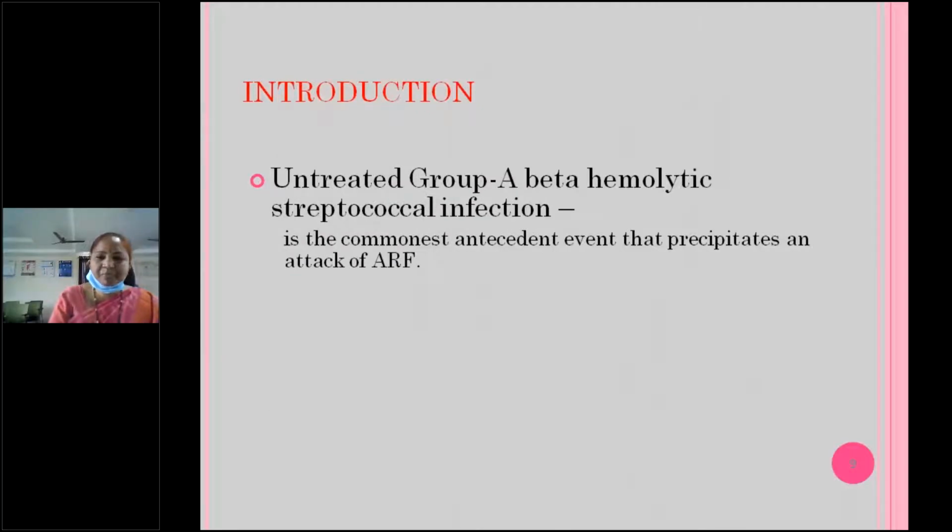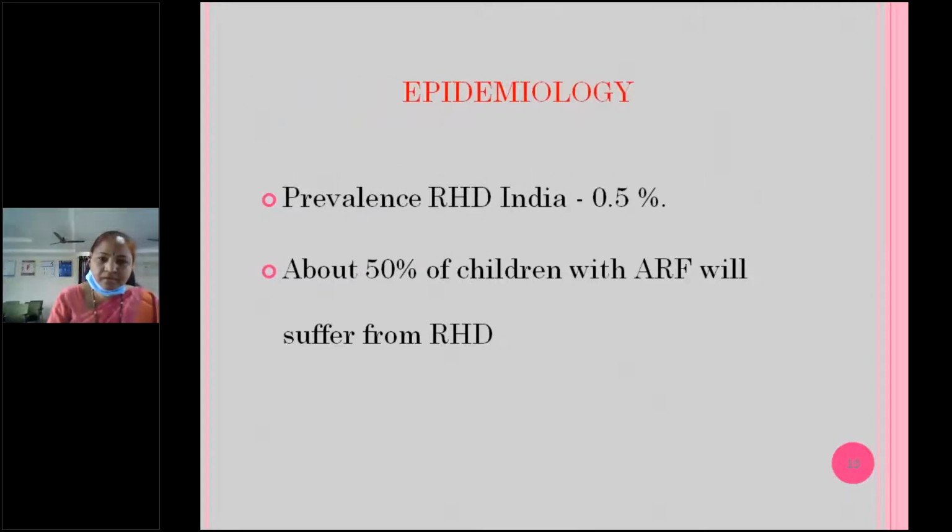So untreated group A beta hemolytic streptococcal infection is the commonest antecedent event that precipitates an attack of acute rheumatic fever. But if you ask the history, only 50% of the people will give the history of sore throat 1 to 3 weeks prior to the acute rheumatic fever. Epidemiology: prevalence in India is 0.5%, and 50% of children with acute rheumatic fever suffer from rheumatic heart disease. That's why we have to diagnose acute rheumatic fever and treat it to prevent development of rheumatic heart disease.